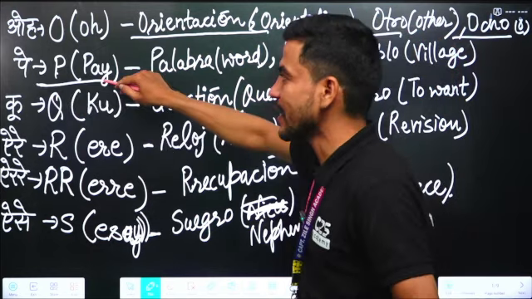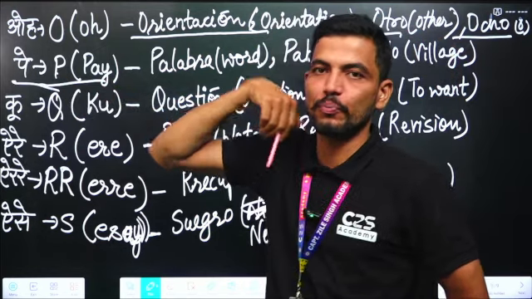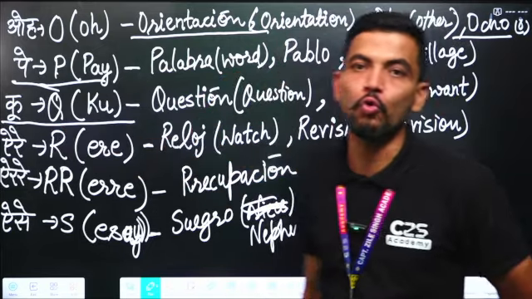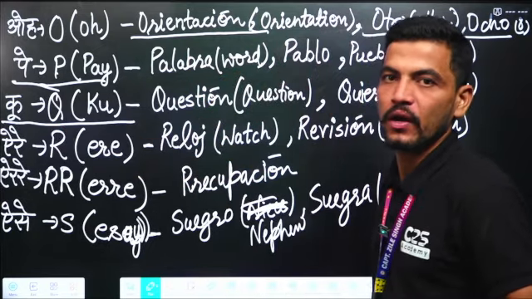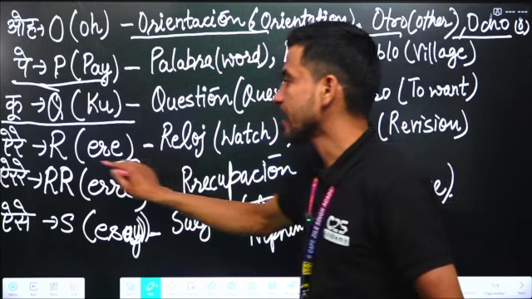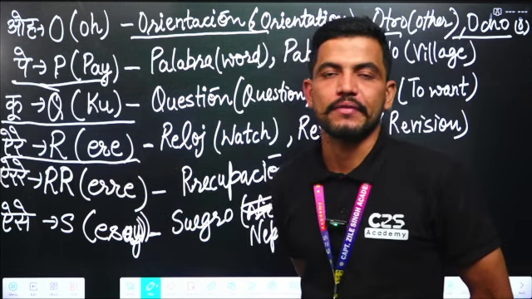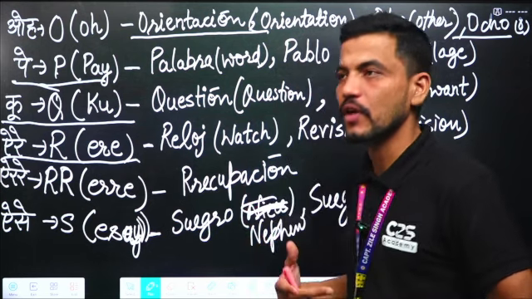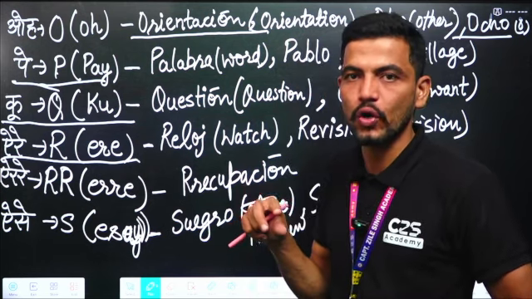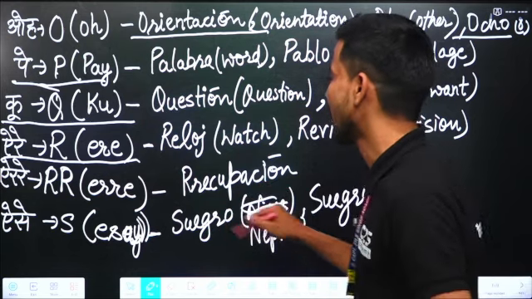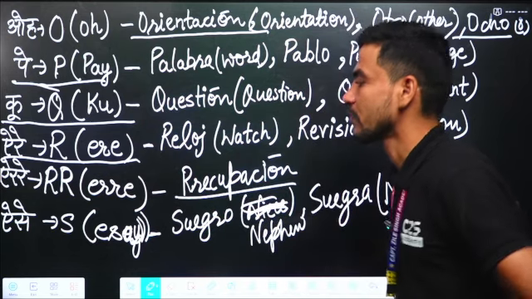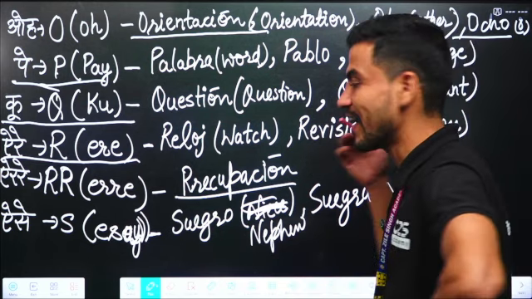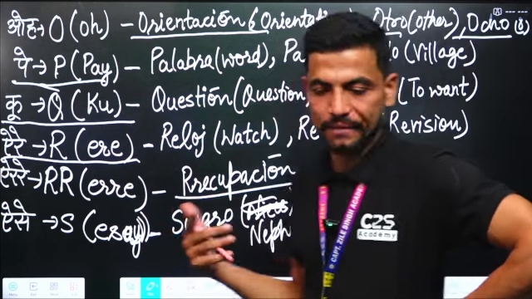P is pronounced as "pe". Q is pronounced as "cu". R is pronounced as "ere". For example, reloj. Double R is pronounced as "erre", with stress on R. For example, recuperación. S is pronounced as "ese", suegro y suegra.